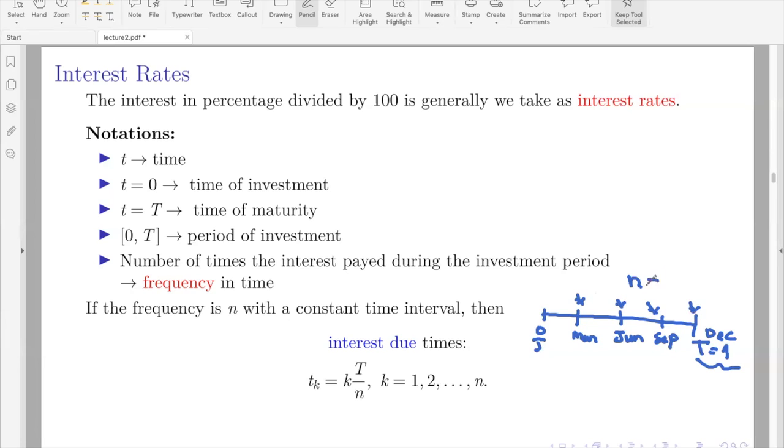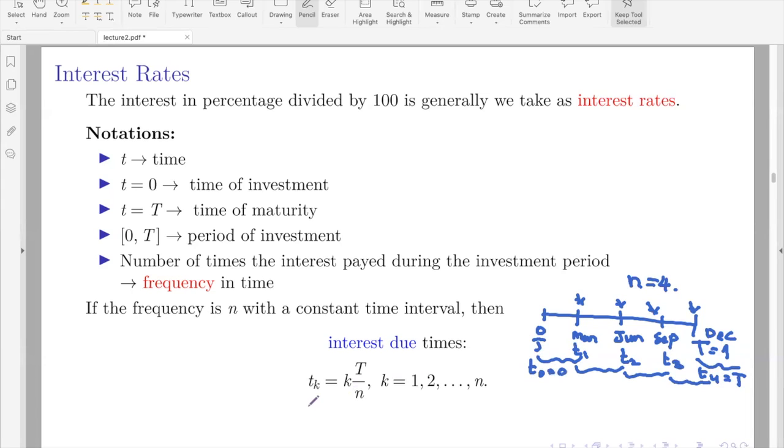So n is 4. Okay. And the time interval in this case is constant, right? So this is T1, we will take as T1, T2, T3 and T4, which is also equal to T, and this is T0, which is also equal to 0.